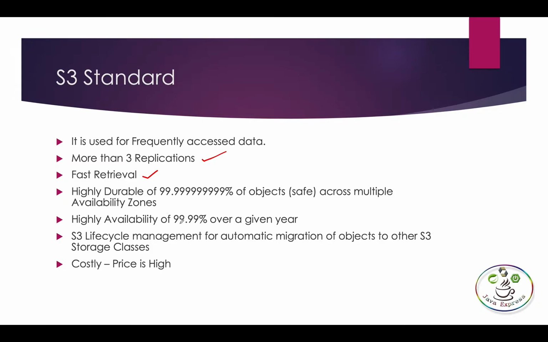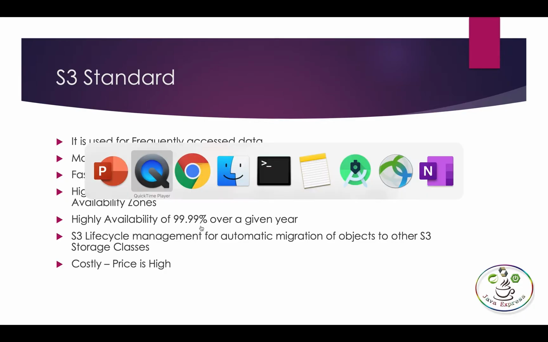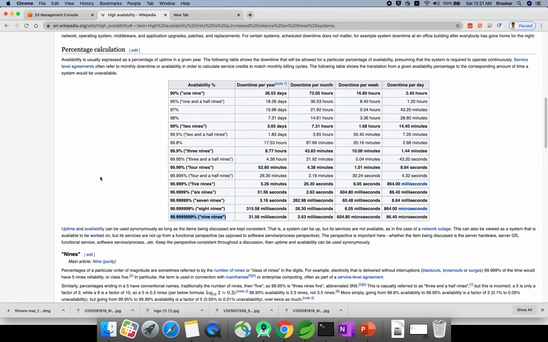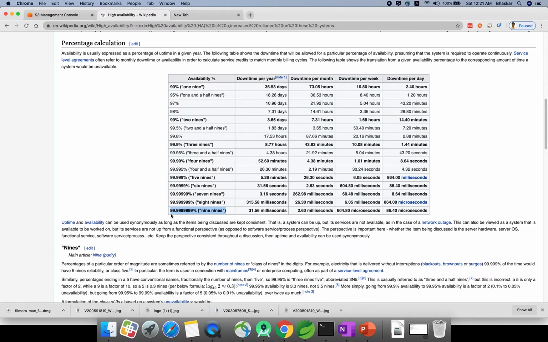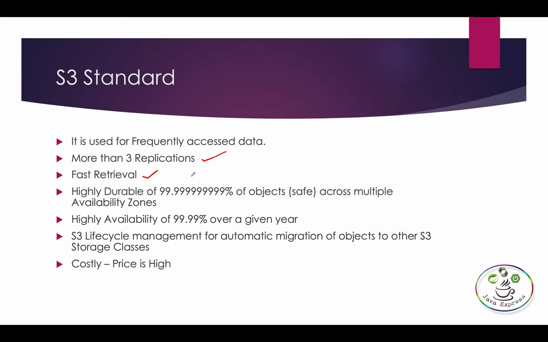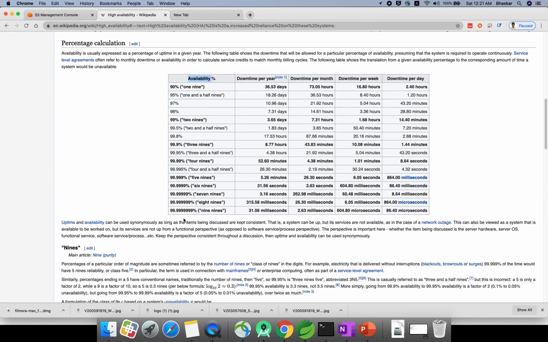Okay, to understand these percentages, I have a website. Just go and search for high availability in Google and scroll down. If you see here, this is the availability. In the PPT we have 99.99% over a given year. Your website is available this much time. If you see here, 99 point, that means 4 nines, right? Over a given year, 52.60 minutes, your website will be down.